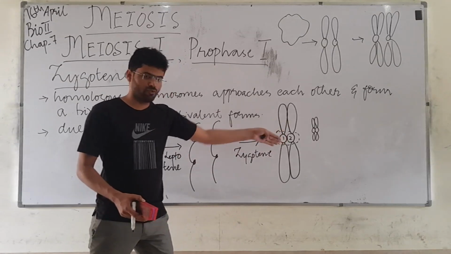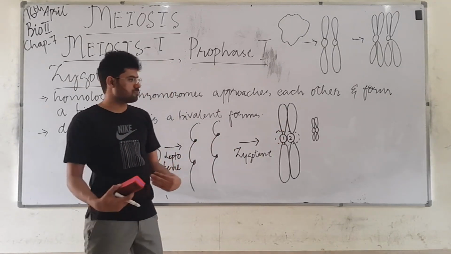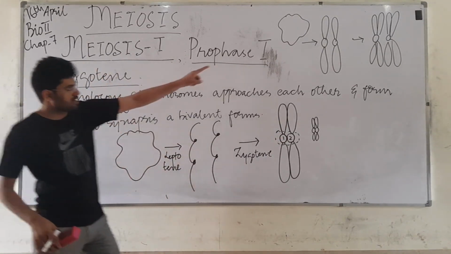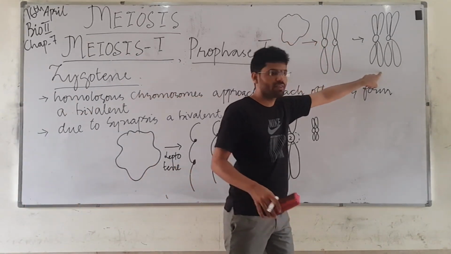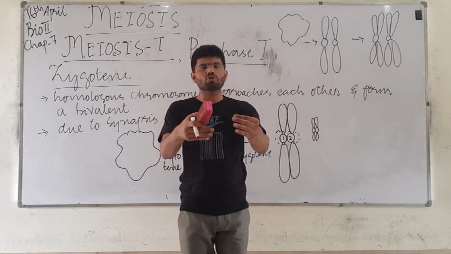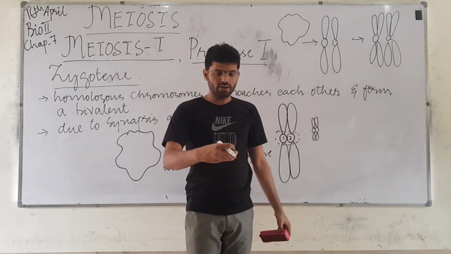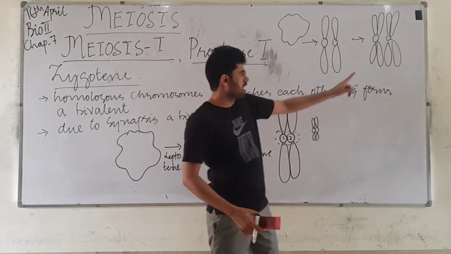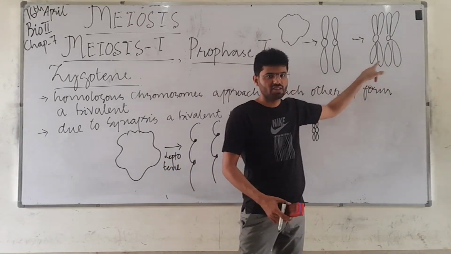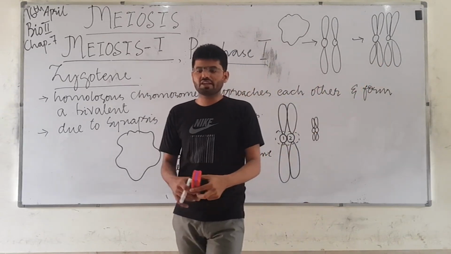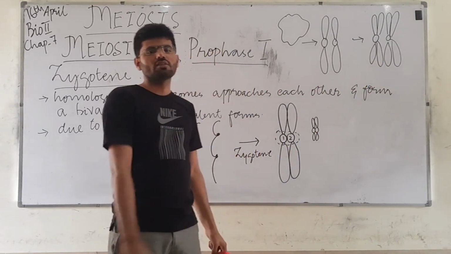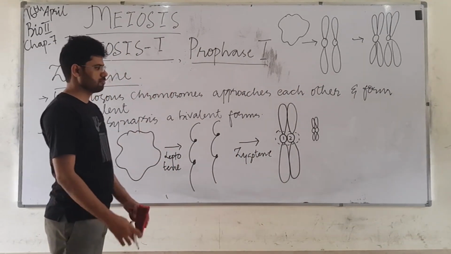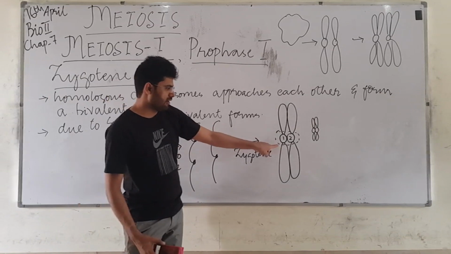Why are they approaching one another? Because they are homologous chromosomes, and in the prophase, whenever we condense chromatin into chromosome, the homologous chromosomes come together and form a pair, because they are of the same size and the same shape. Same size and same shape means they carry the same kind of genes in their DNA molecules. Here a bivalent is formed.